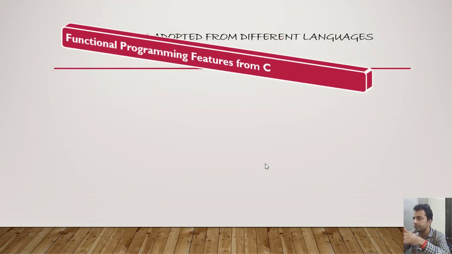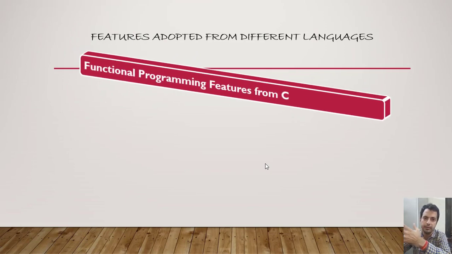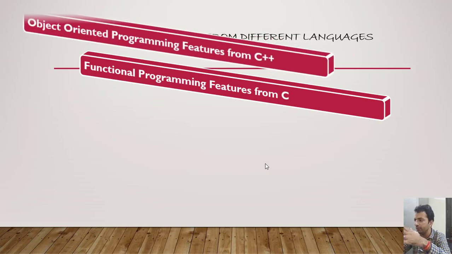See, when Python came into existence, it adopted some features from already existing programming languages. The very first feature is that it works like a functional programming language. This feature it adopted from the C programming language. So if anyone has some earlier background in C, he will easily understand the concepts of functional programming used in Python, because it has adopted it from C itself.